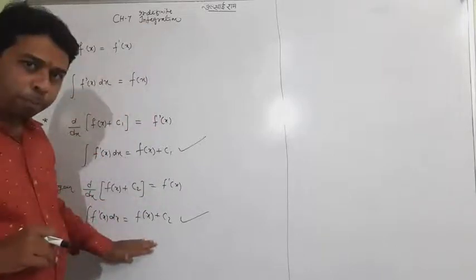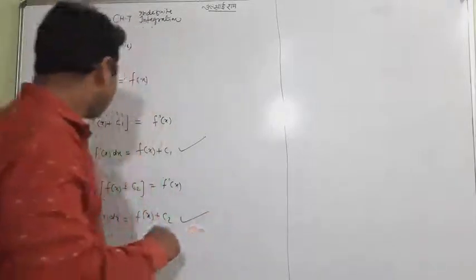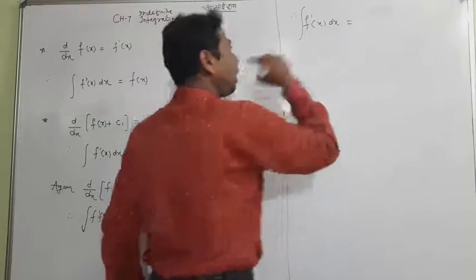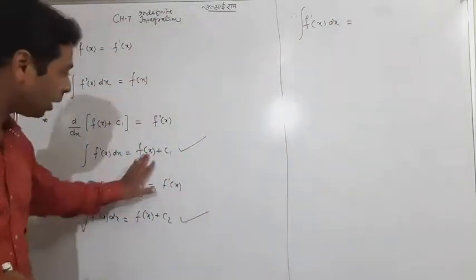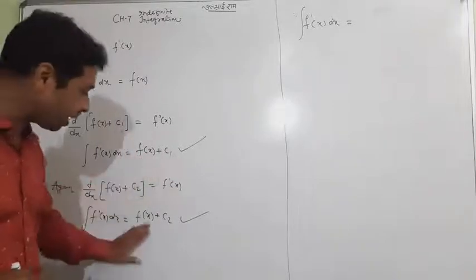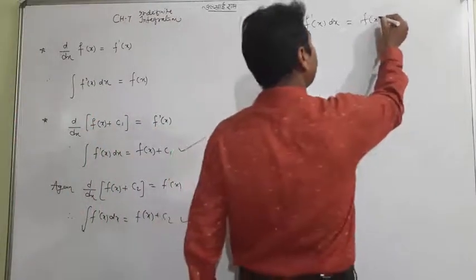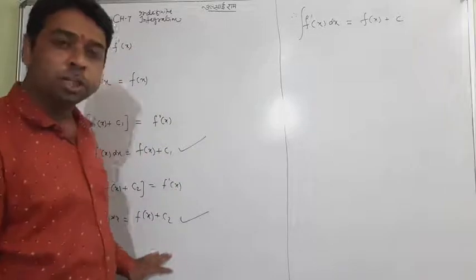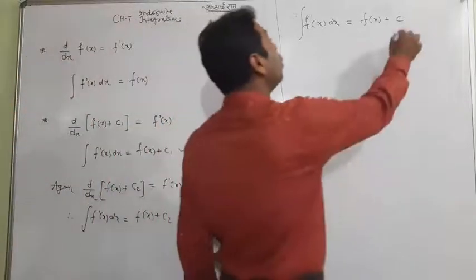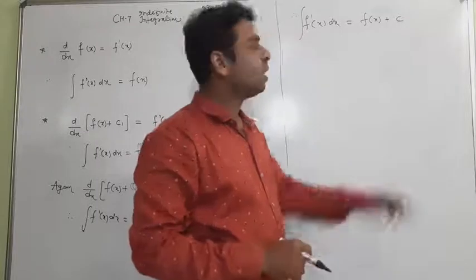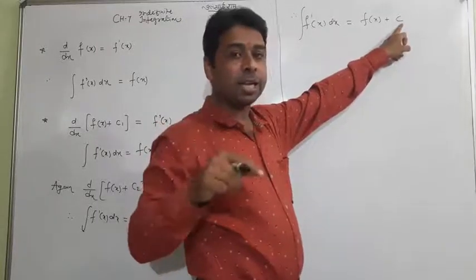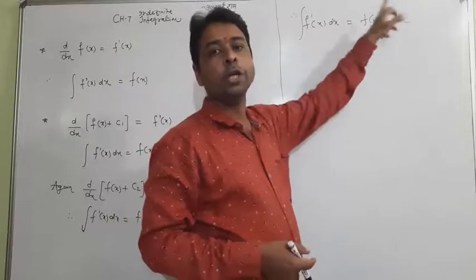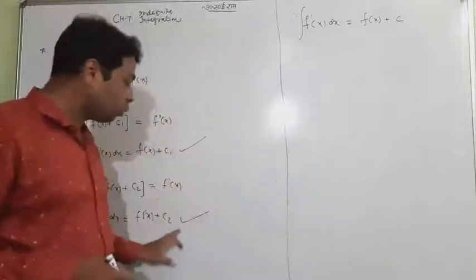So how to resolve this problem? Whenever we do the integration of any function like f dash x, I won't write f of x plus c1, I won't write f of x plus c2, but I write only f of x plus c. C is an integrating constant which may be c1, may be c2, or may be something else also. So make a habit to add c as a constant after doing the integration. After doing the integration of any function, use c. So c will be c1 or c2 or any other.